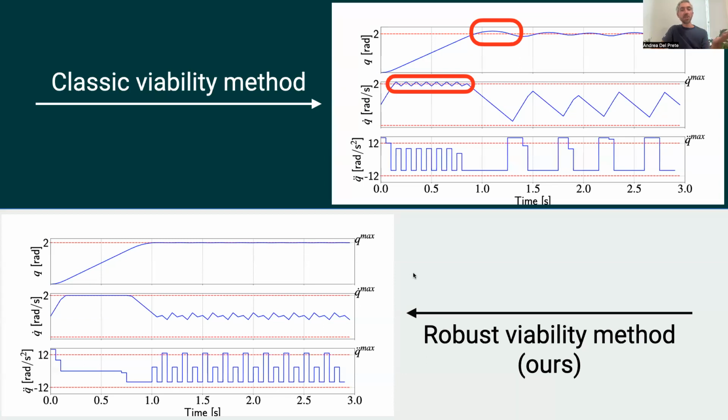So that being said, we tested our approach in simulation with a Baxter robot model, where we have applied always the maximum acceleration computed with our algorithm. And as you can see here in the bottom plot, our method allows the state to never violate the joint limits, despite applying always the worst case disturbance to the system. Instead, in the top plot, you can see that using a classic viability method, which does not account for disturbances, you get a violation of the joint position limit and the joint velocity limit.